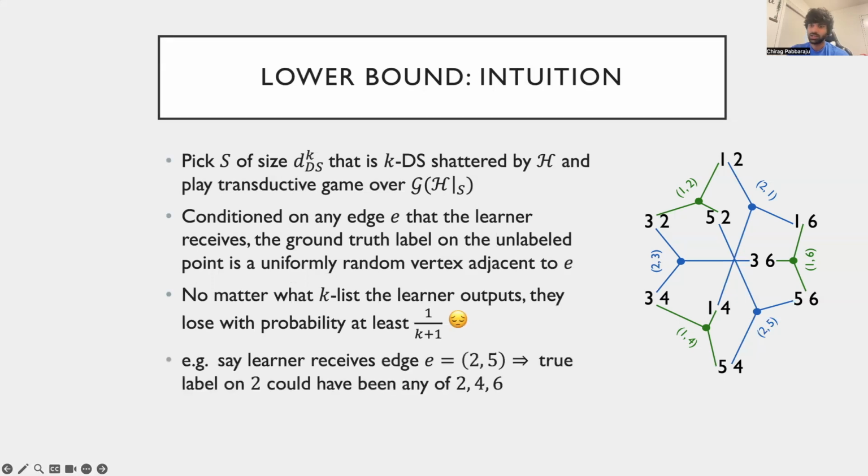In pictures, suppose the learner received the edge 2, 5. That is, they are told that the label on the first coordinate is 5. Now, the label on the second coordinate is uniform over 2, 4, 6, and a list of size 2 definitely misses out on at least a 1/3 mass. We can port over this transductive learning argument over the largest KDS shattered set to the PAC learning setting, yielding a list PAC learning lower bound of omega KDS.